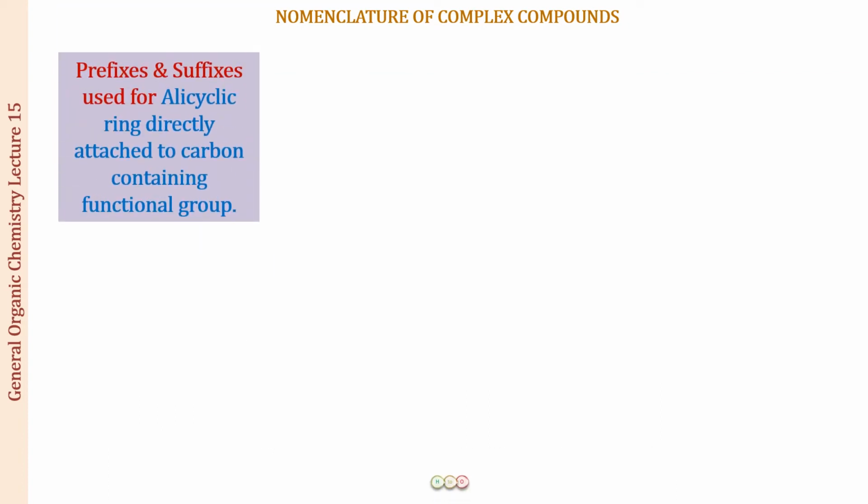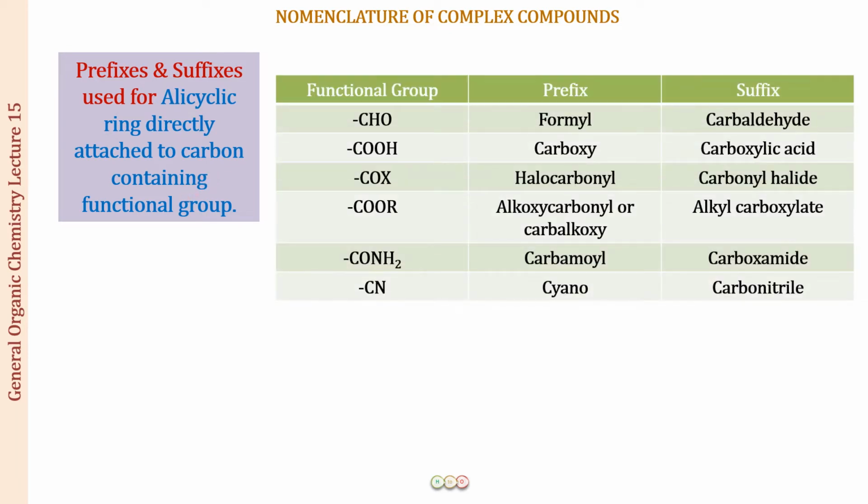Look at the prefixes and the suffixes which you use for the alicyclic ring directly attached to the carbon containing the functional group. These prefixes and suffixes are going to be just the same as you have just now seen for the functional groups where there are more than 2 present of the same kind. So look at this compound. It has a CN group which is directly attached to the carbon of the 5-membered ring.